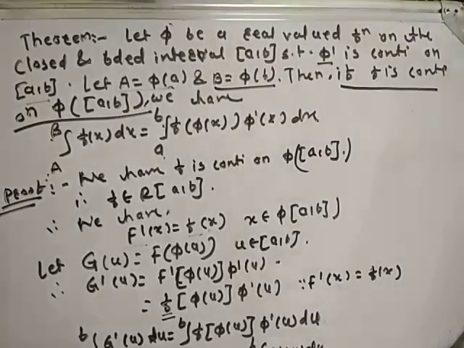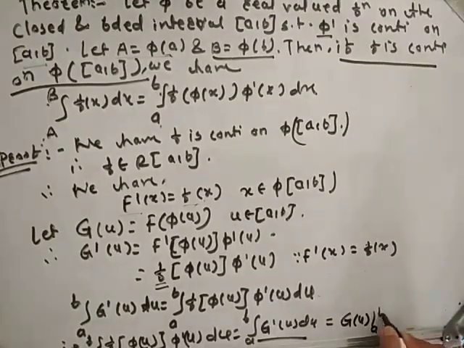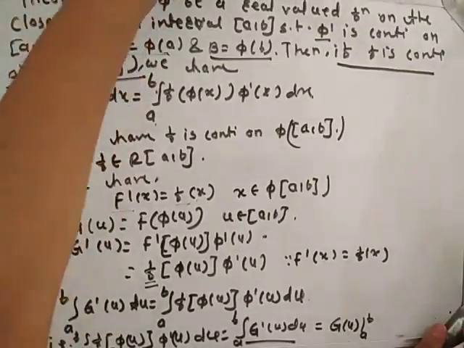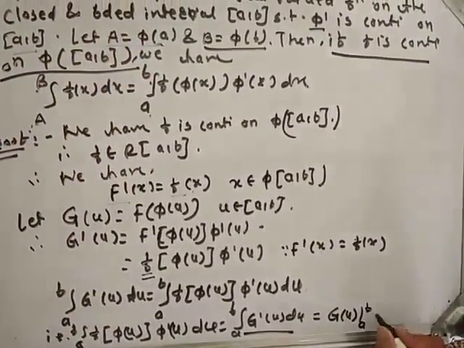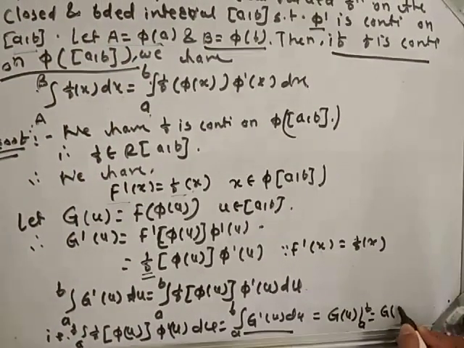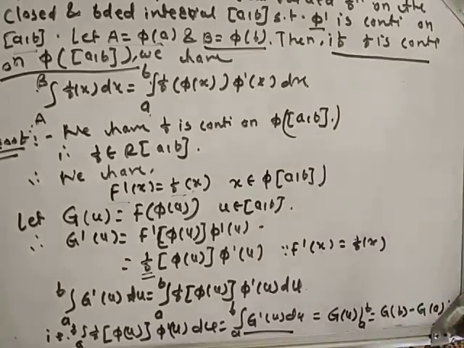Now simplify this side. Integration and derivative get cancelled, so here will remain g of u, integration from a to b. This is nothing but g of b minus g of a.